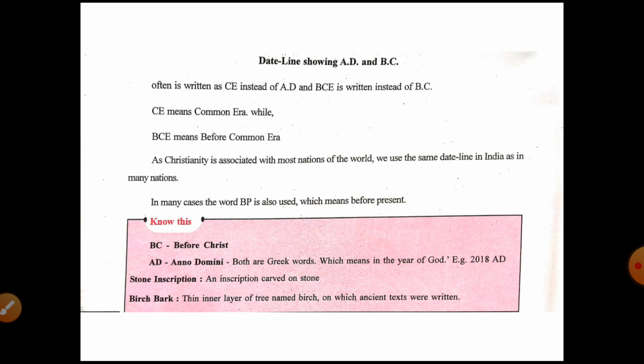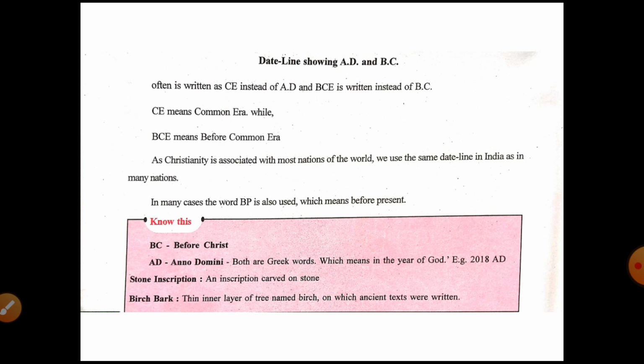Stone inscription: here are the meanings. Stone inscriptions are inscriptions carved on a stone with the help of a chisel. The next one, birch bark: the thin inner layer of the tree named birch, on which ancient texts were written. Just as we remove the bark of a neem tree, in the same way here the bark of a birch tree is removed.